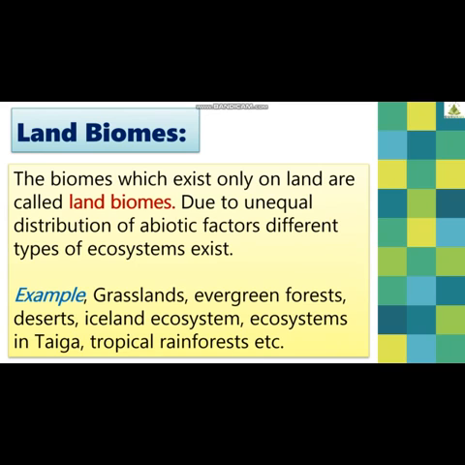Now what examples do we have? We have grasslands, evergreen forest, deserts, ice land ecosystems, ecosystems in taiga region, tropical rainforest, etc. These are different types of ecosystems which exist. And why are they different? Because they have unequal distribution of abiotic factors in them.